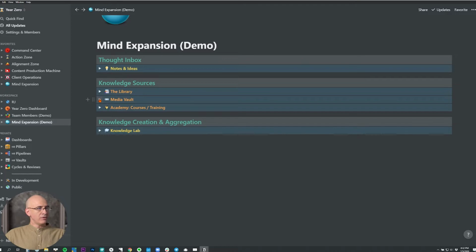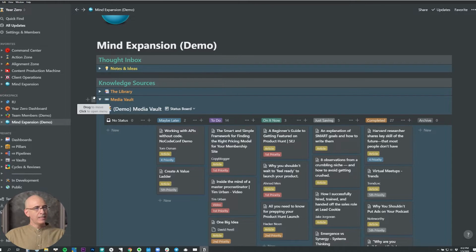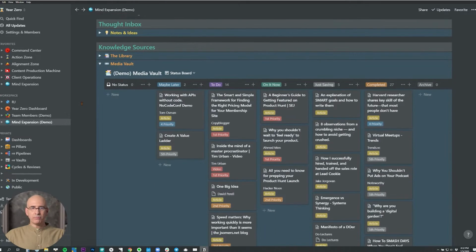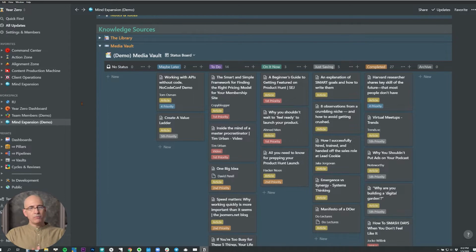Now jumping up to the Media Vault. This is where I want to spend more time because this is something that absolutely everybody should be implementing in one way or another. Because everybody's encountering a flood of information online. And if you're not documenting and capturing it, it floats in and it fades away. And the time spent digesting it is usually just wasted because you haven't captured anything from it. If you don't make an effort to read deliberately and capture the information so it's accessible later, you just miss so much of what you engage with. And it just becomes a waste because it just becomes a blur that's inaccessible.